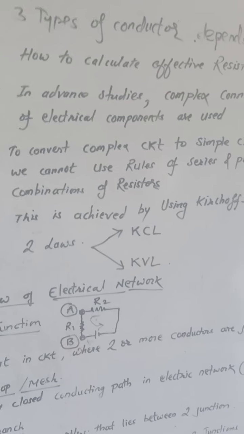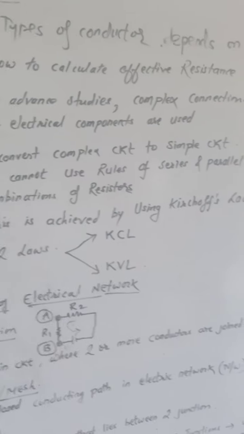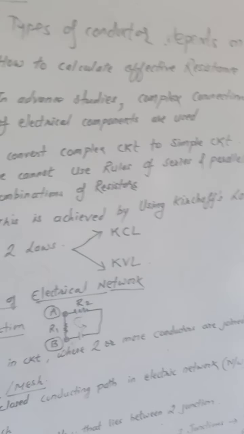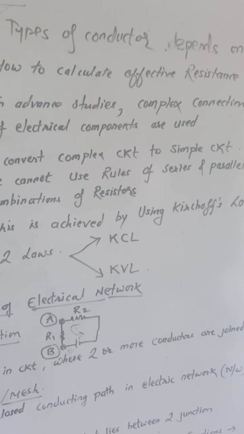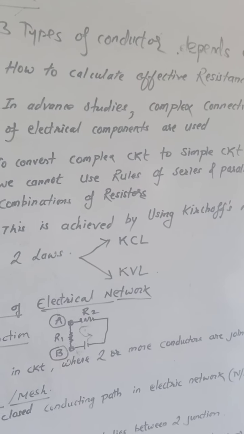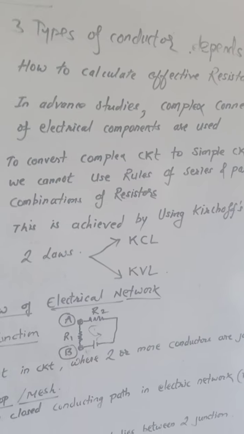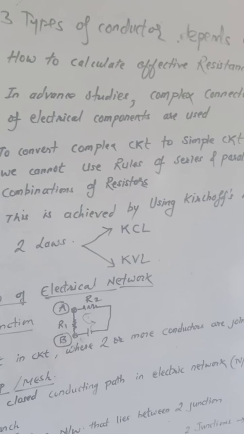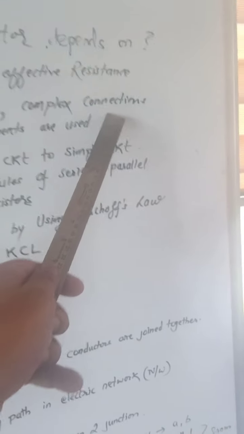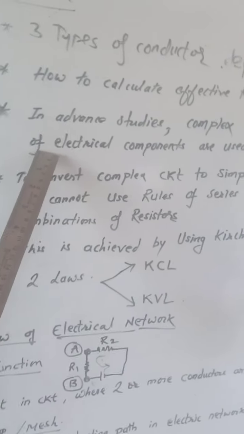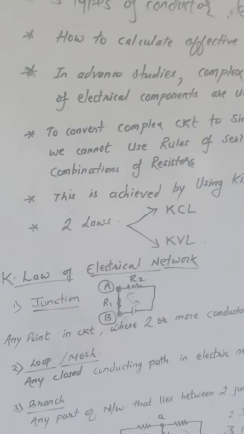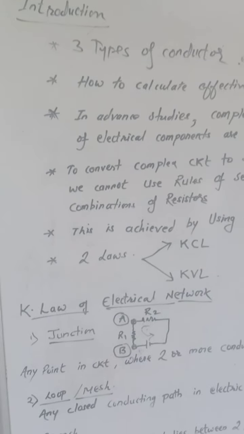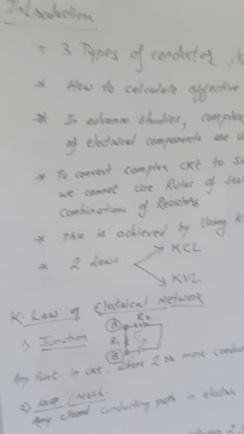Now when we go to the higher class, that is 12th standard, this means that we are advancing to a new study. What is that? It is nothing but complex connections. Here I have written: complex connections of electrical components used in the circuit. Then what is a complex connection?